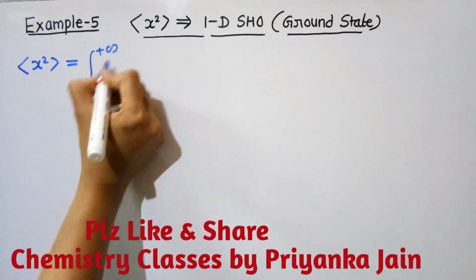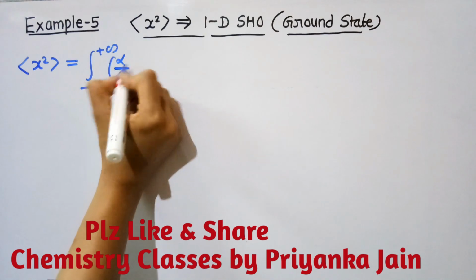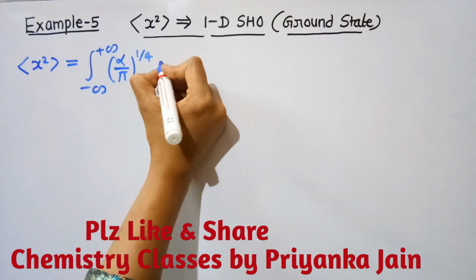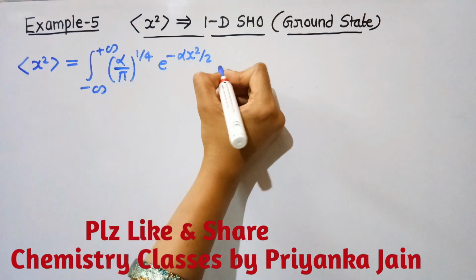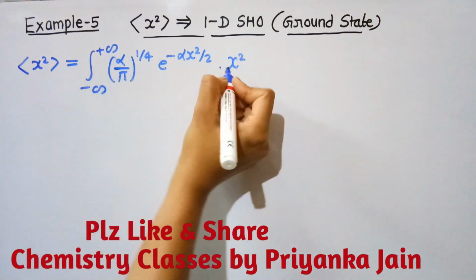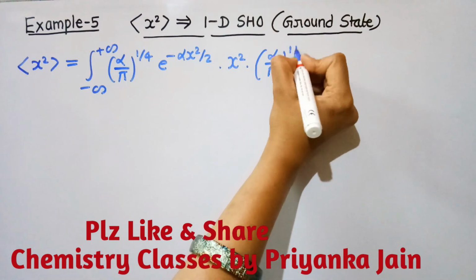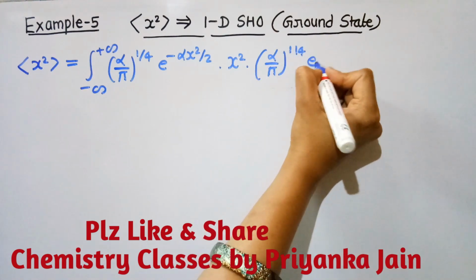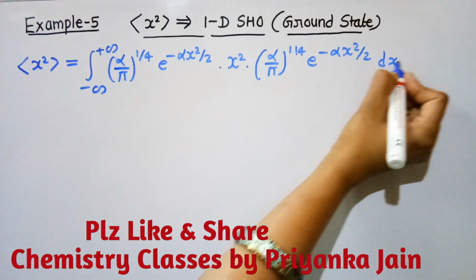Integrate between the limits from plus infinity to minus infinity (alpha/pi)^(1/4) e^(-alpha x^2/2), then write down x square, this operator, and then (alpha/pi)^(1/4) e^(-alpha x^2/2) dx, okay.